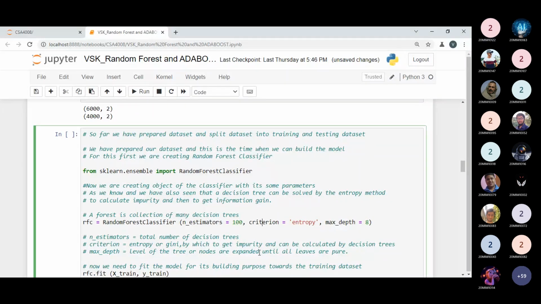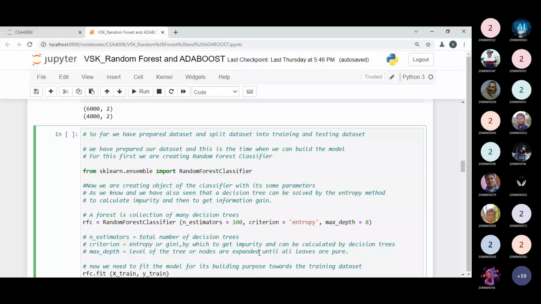Next we have the criteria. Criteria means we have to pass the entropy. Of course, as we know in the decision tree, we can pass the entropy or Gini, depending upon the requirement. We need to determine the impurity of the decision tree, so that's why for the criteria we pass the entropy. When we pass entropy, we get the impurity, and if we pass Gini, we will get the Gini index.